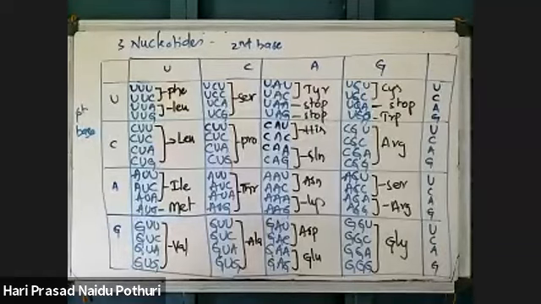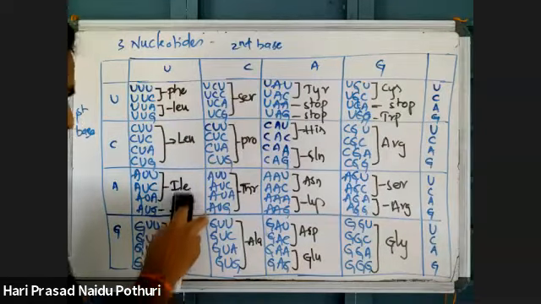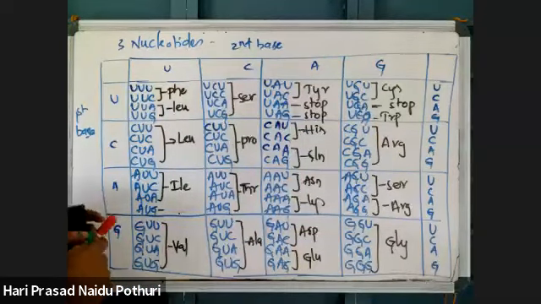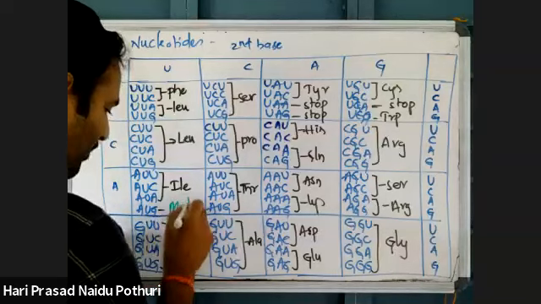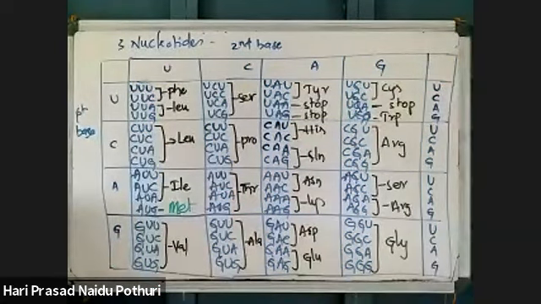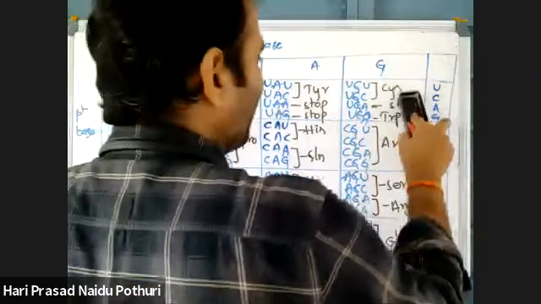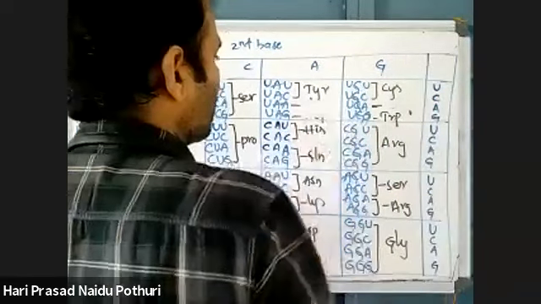Among them, 3 codons are important. 4 codons are important. That I will write here. This methionine is there, na? AUG is coding for an amino acid methionine. That methionine is a start codon, and with a red pen I am writing stop. 3 codons are stop codons.